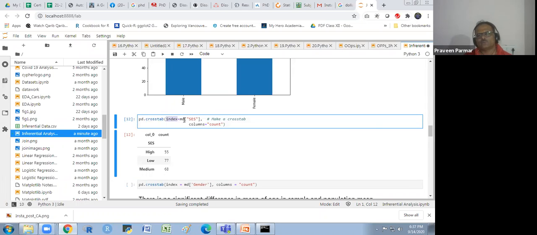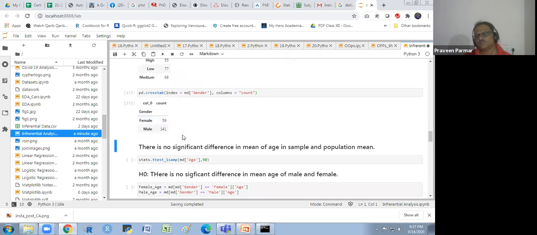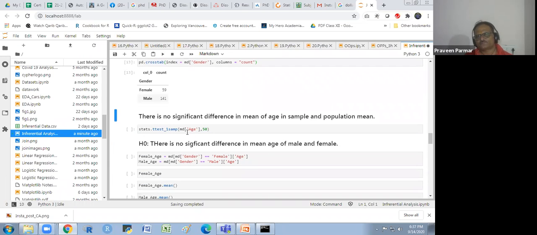Now index is equal to MD, SES, and the columns count. Here I count the gender. So male is 59 year old, male is 141.